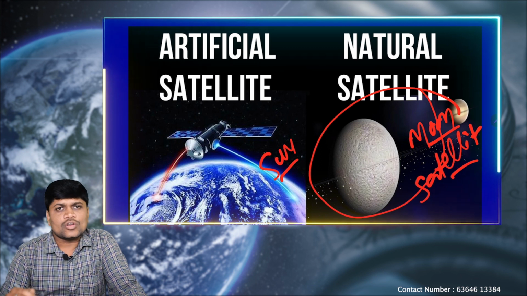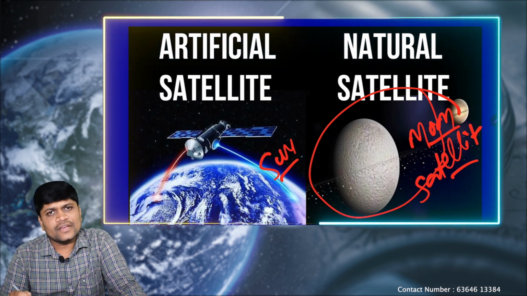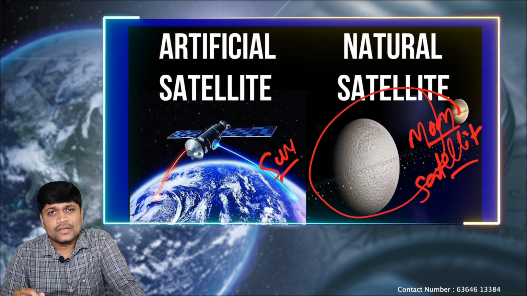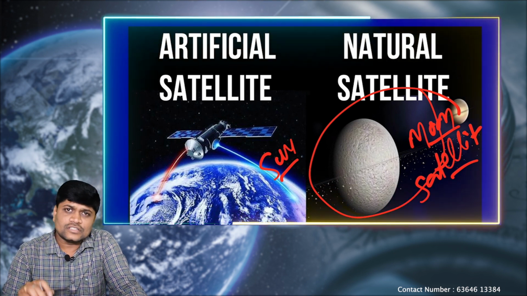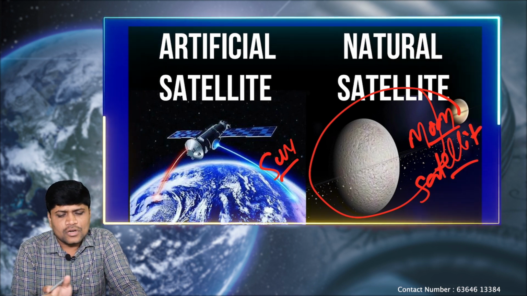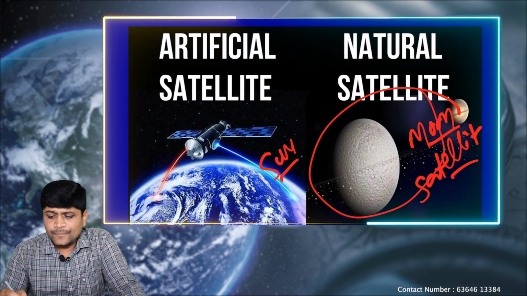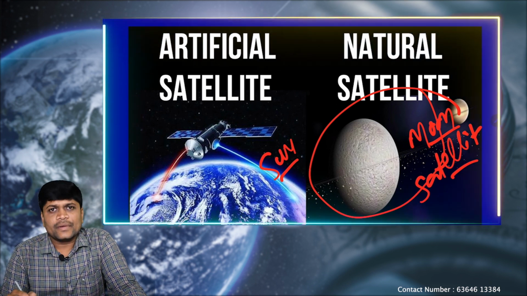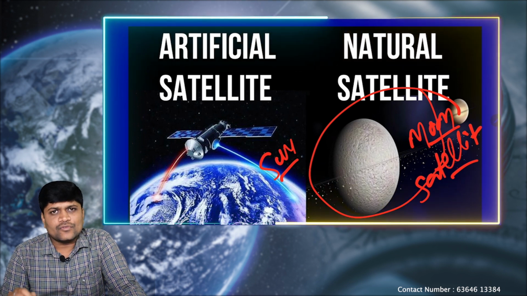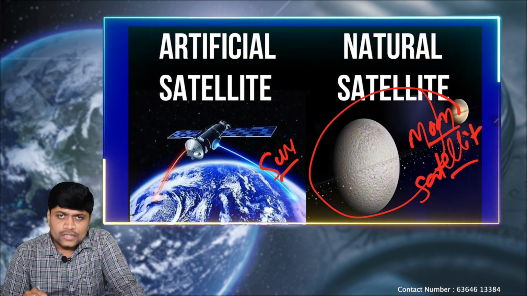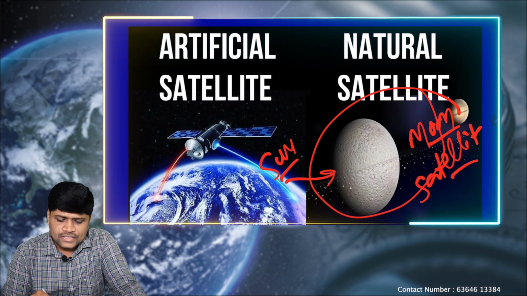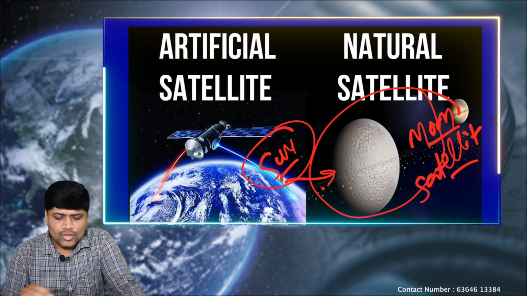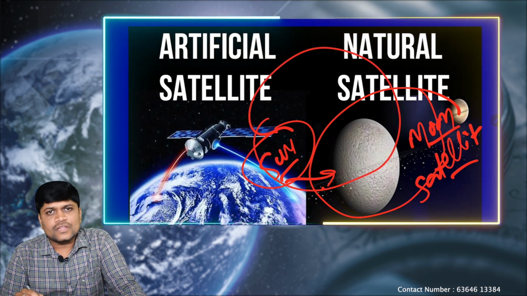Sun itself is not constant. It is also revolving around the Milky Way galaxy. That means within our solar system or the galaxy or the universe, each and every celestial body is revolving around one another because each one of the celestial bodies falls within the gravitational influence of another object. For moon, earth is the parent object because it is under the gravitational influence of the earth. For earth, sun is the parent object because earth is under the gravitational influence of the sun. For sun, Milky Way is the parent object because sun is under the gravitational influence of the Milky Way galaxy.